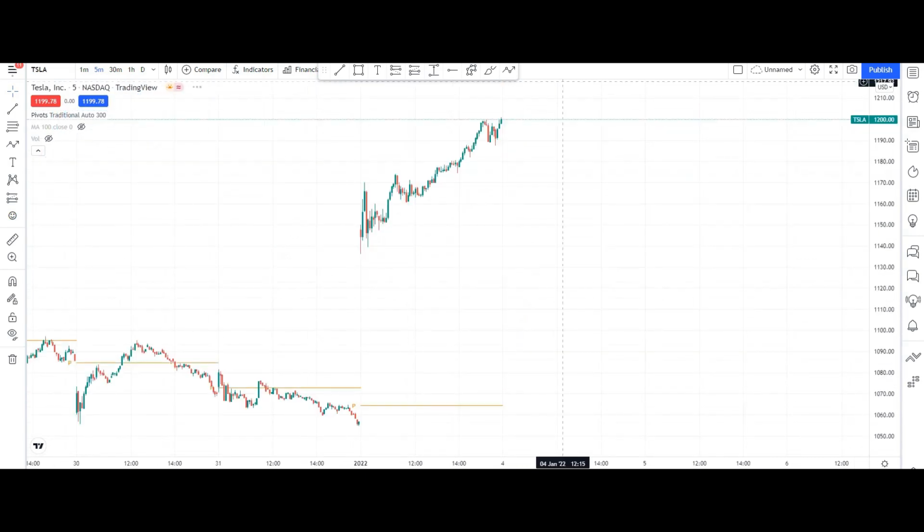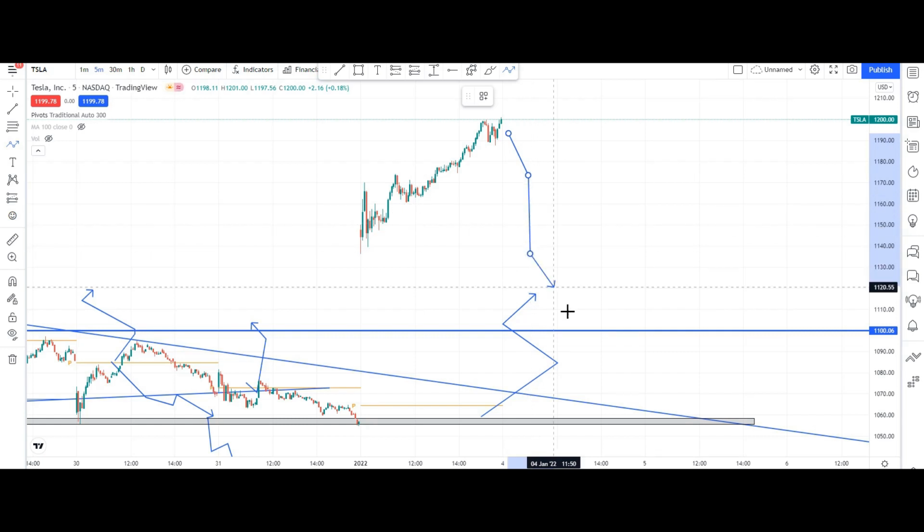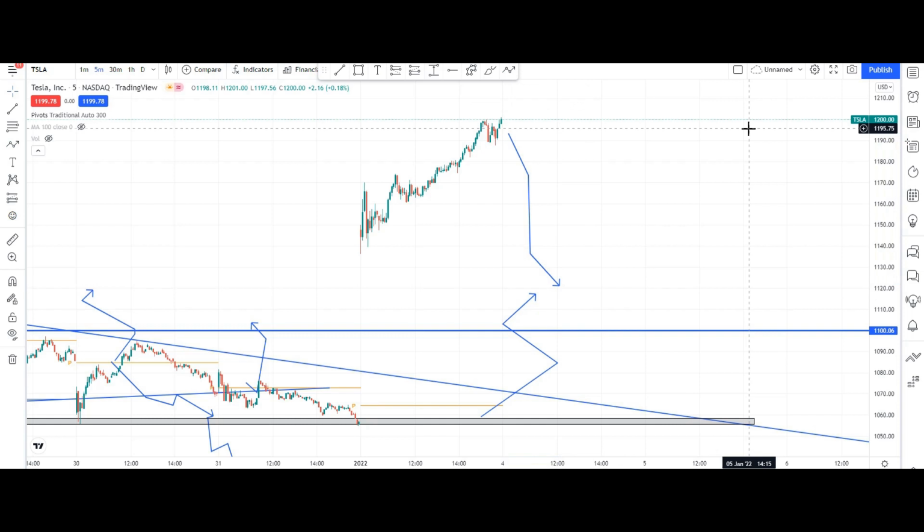Okay guys, in Tesla also what I am seeing is that if it opens flat or somewhere here and takes resistance, then your first target will be here, a second target, and one gap up is also pending. So we cannot say. If it slightly opens gap down, or slightly opens flat or gap down, then your first target is here, here is your second target, this is your major third target. These three targets you can go for.